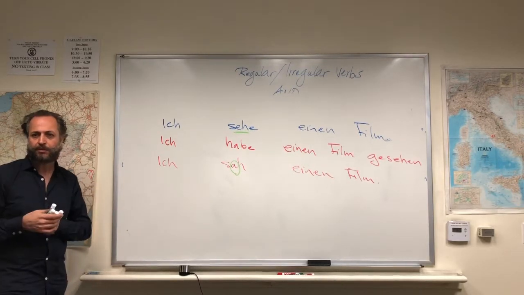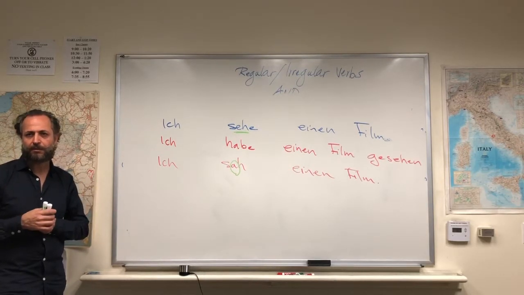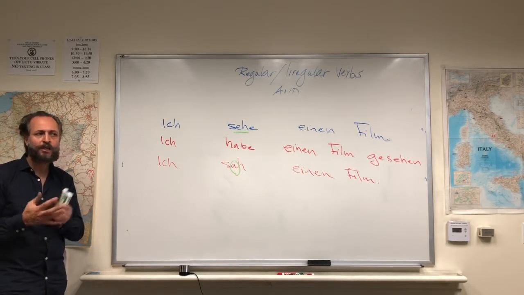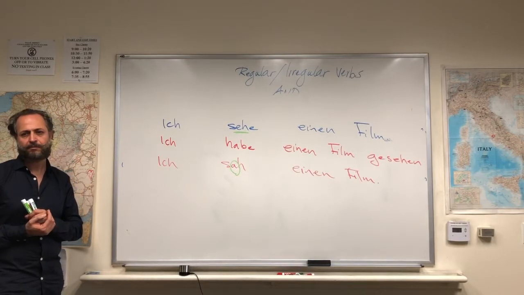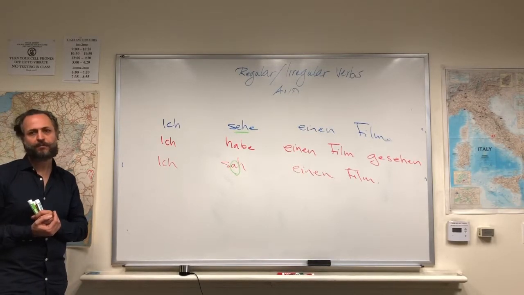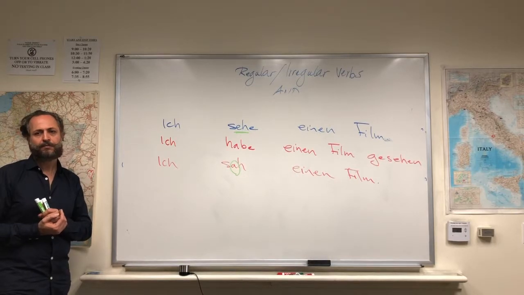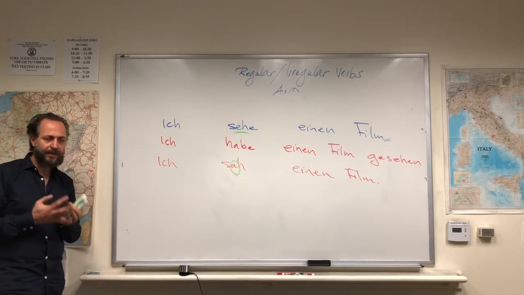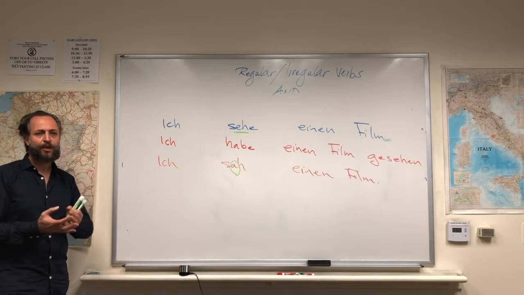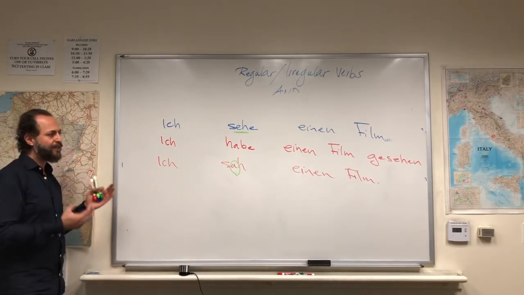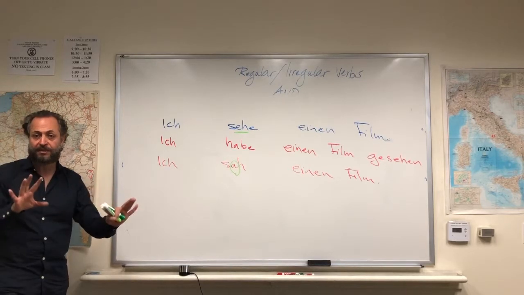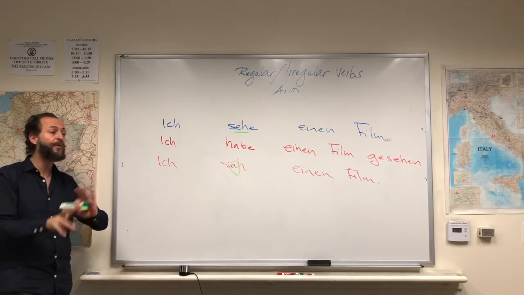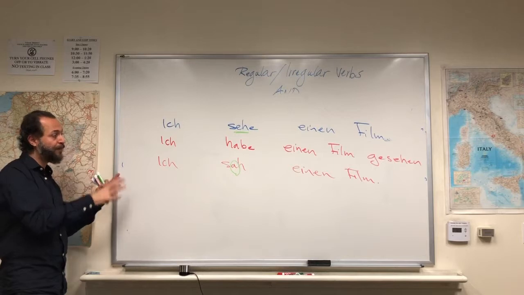Any question? Yes. So you're saying that when we use ich sah einen Film, we're talking about something very, very long ago? Yes, or not precise. So would we use the present perfect most of the time, but are there niche situations where we definitely want to use the simple past, based on context? If there is a long talk, or a literary text, and I have tense preferences, and I want to prefer one tense over another, I most probably would use the simple past.